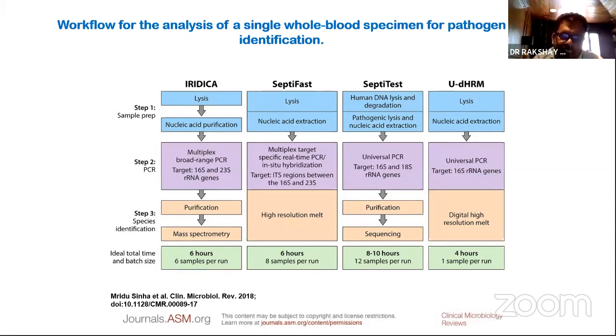In fact, these techniques have decreased the time frame to 4 hours. It's a significant advantage. And the last one, HRM, is very fascinating. It uses a lot of artificial intelligence and can identify more than 1,000 organisms with significant accuracy. That is something to watch out for in the future.